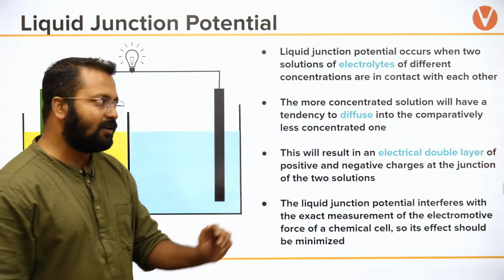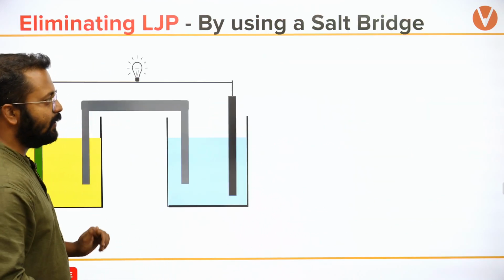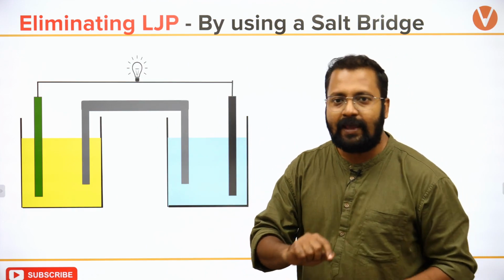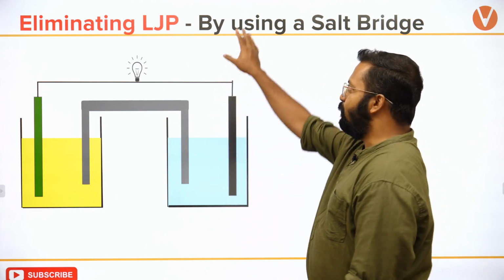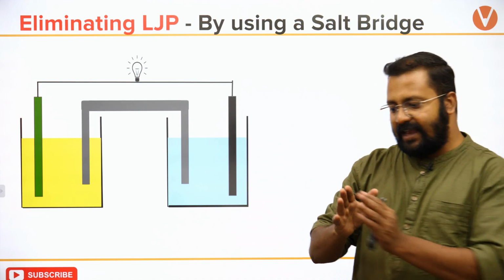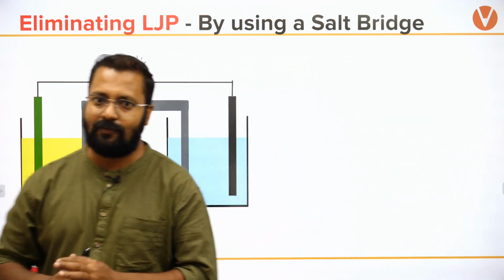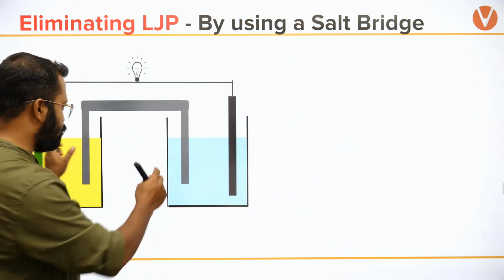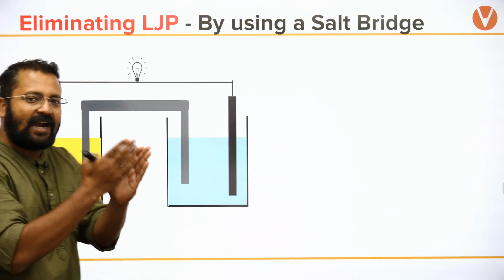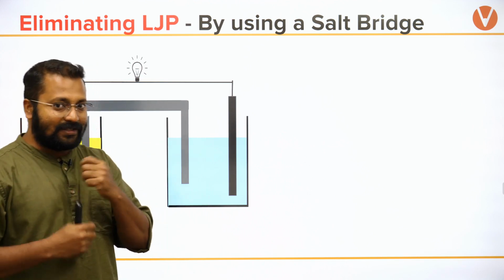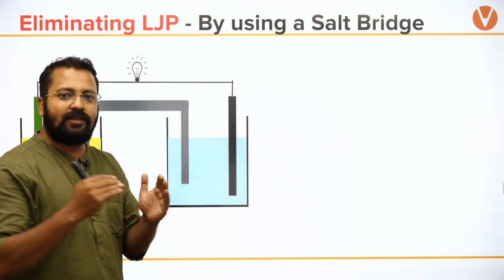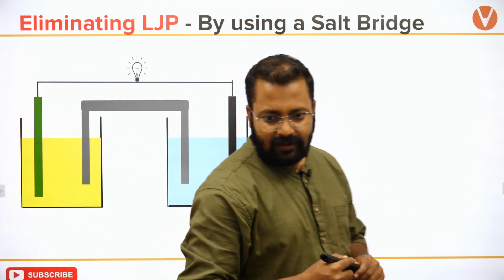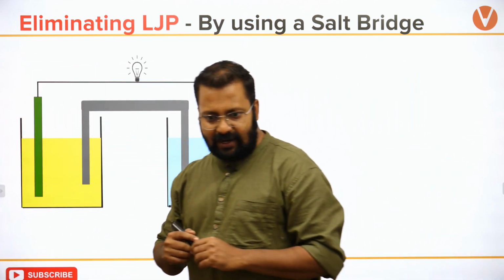I hope this is clear. Let's move on to what comes next. How do we minimize this? इसको minimize करने के दो तरीके हैं. एक तरीका हमको मालूम है, by using salt bridge. I separate the solutions. These two solutions, when they were in contact with each other, resulted in a difference in the rate of movement of sulfate ion, and जिंक के साइड मूव करेगा.